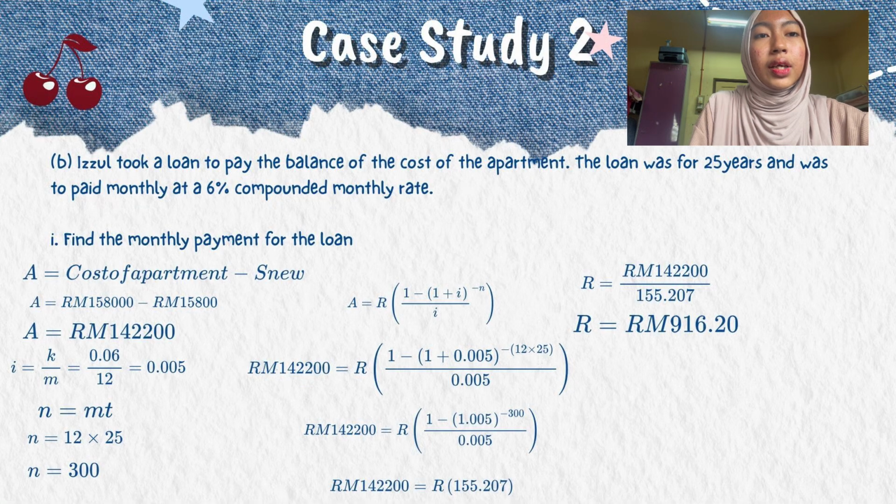And then we need to solve all the equations in the bracket. For the left side 142,200, and the right side equals 155.207 R. So the left side R and the right side equals 142,200 over 155.207. So the final answer of R is RM916.20.